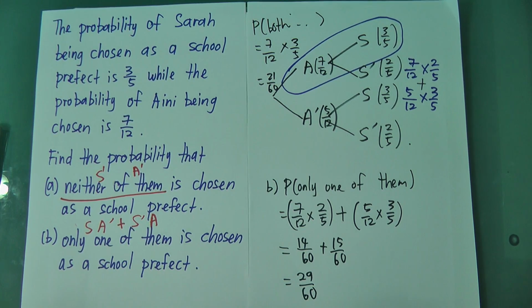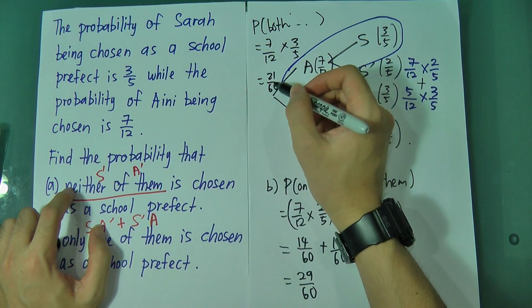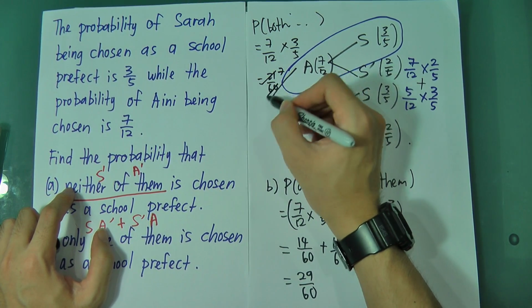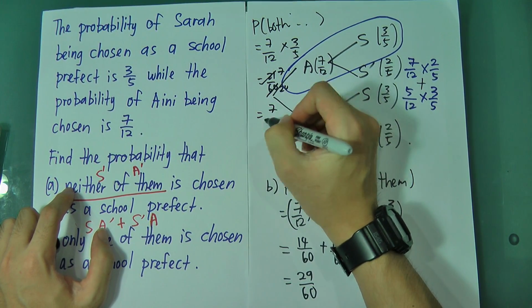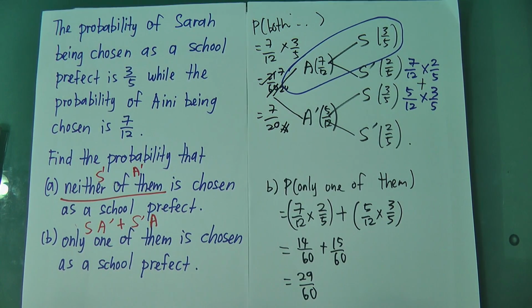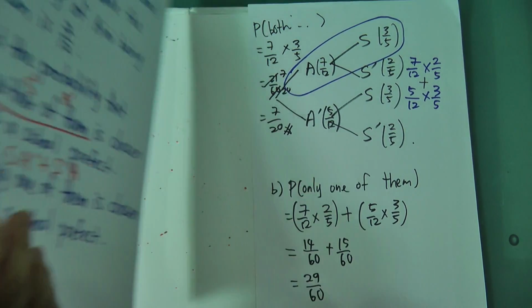But then you must be careful. For probability you must simplify to the minimum. So this one you can still divide by 3. So it's 7 over 20. Alright, we always have to make sure we simplify our probability. So I hope this question gives you some basic understanding. However, I will use a few more to make sure you fully understand how to use tree diagrams.